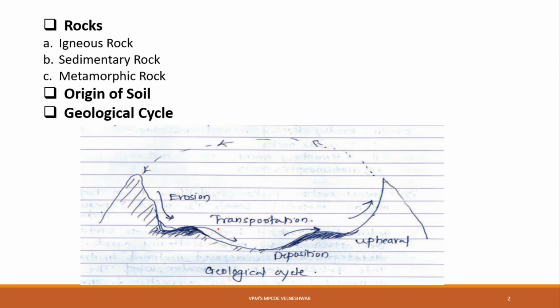The product of erosion is picked up by agencies of transportation. Now I already told that there are different transportation agencies such as water, wind, and the eroded material is carried to a new location. See here. Okay. Now where they are depositions means they will settle down here. This shifting of material disturbs the equilibrium force of the earth.